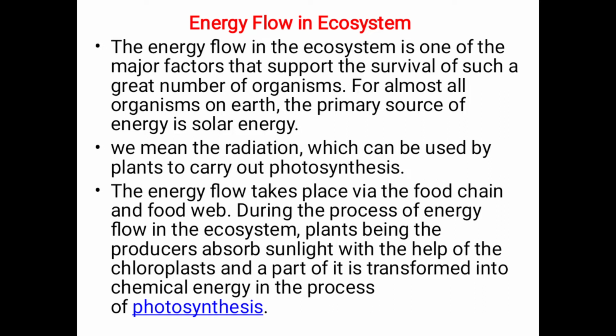The energy flow takes place via food chain and food web. During the process of energy flow in an ecosystem, plants, being the producers, absorb sunlight with the help of chloroplasts and part of it is transformed into chemical energy in the process of photosynthesis.